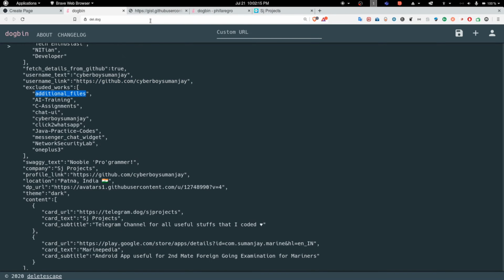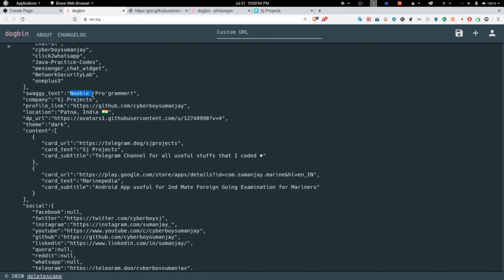One more thing: only the public repositories will be shown, not the private ones, because private ones are not accessible without authentication, and I don't want to complicate the portfolio. Also, if you want to show it on the portfolio, you must show it on GitHub also. It makes sense. So I created an array of the repositories I don't want to show, and these elements will be excluded from the work section.